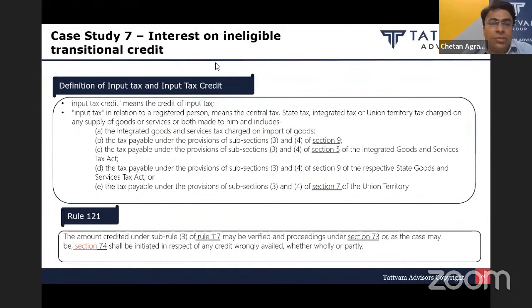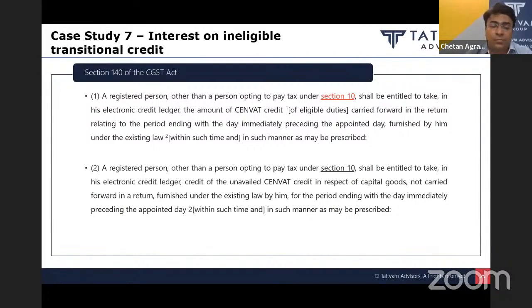So now coming to the next issue, which relates to transitional credit. Many of the taxpayers who have migrated from the pre-GST regime to the GST regime have claimed transitional credit of CENVAT credit, which was lying in their service tax, excise or VAT return, or in relation to the closing stock or capital goods, which they have carried forward in this transitional credit in the GST regime.